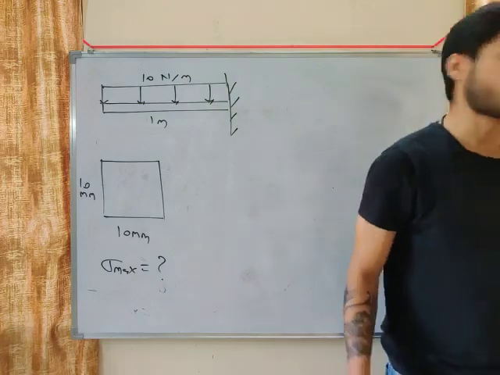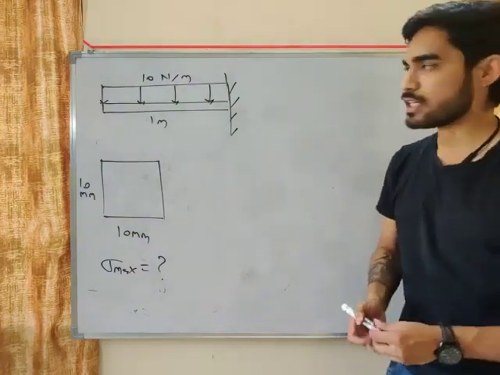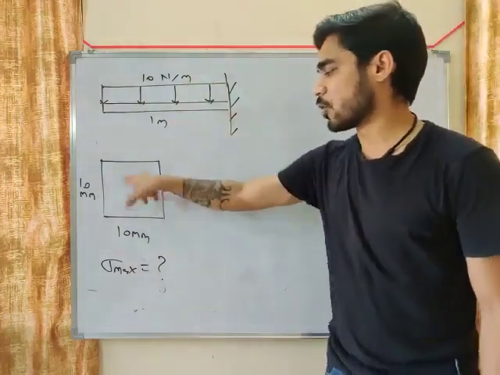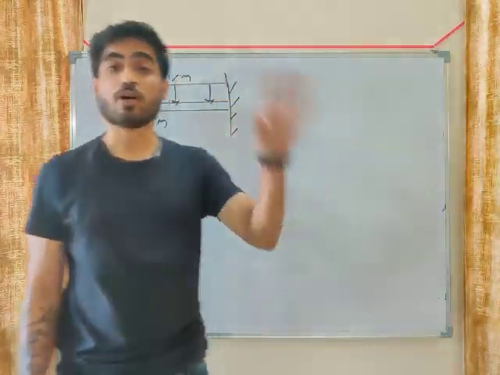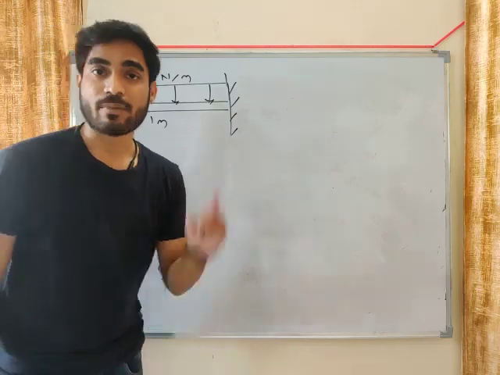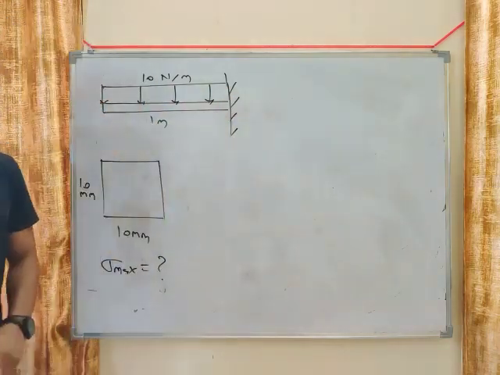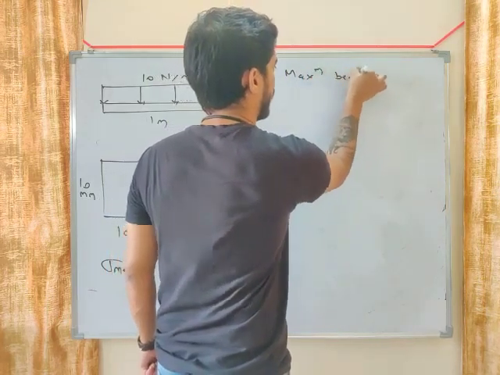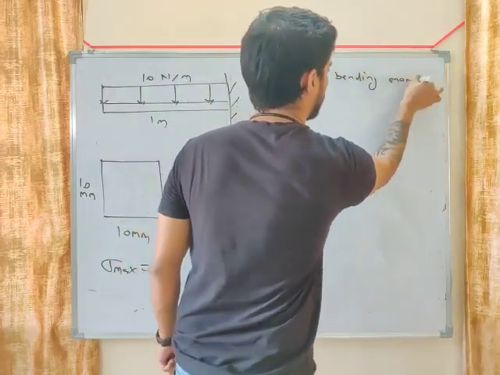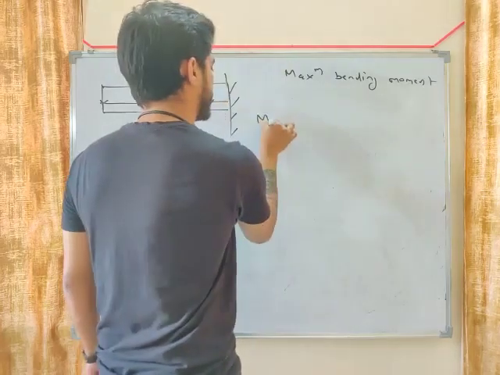Alright, so this is the problem. We have a cantilever beam subjected to UDL. The cross section is given. We need to calculate sigma maximum. Now in this question, my friend, we don't have a radius of curvature, but we have loading conditions. So what will we find out first? We will find out maximum bending moment, M maximum.